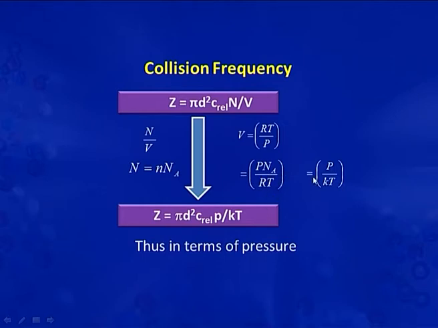In place of this, we will get P by kT, where k is the Boltzmann constant, that is R by Na. So, we can express this equation as Z is equal to pi d square C_rel into P by kT.